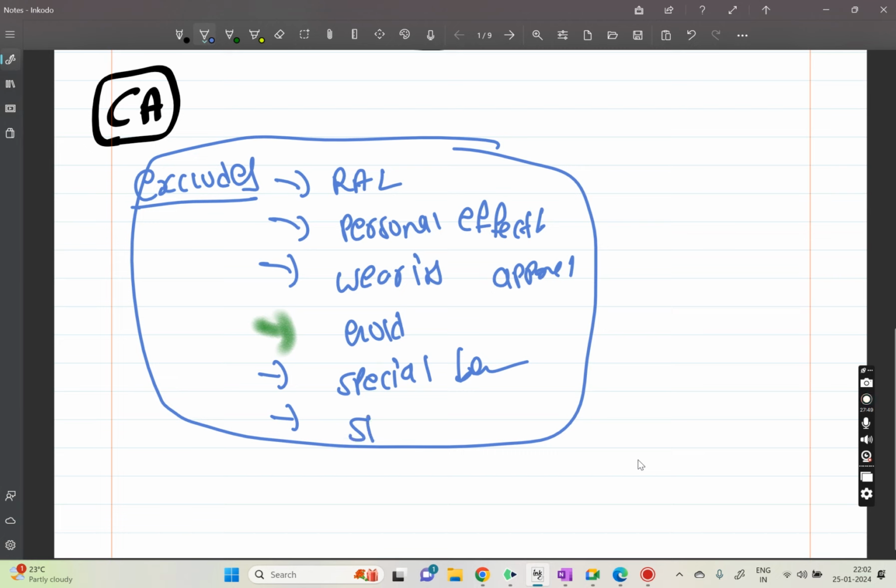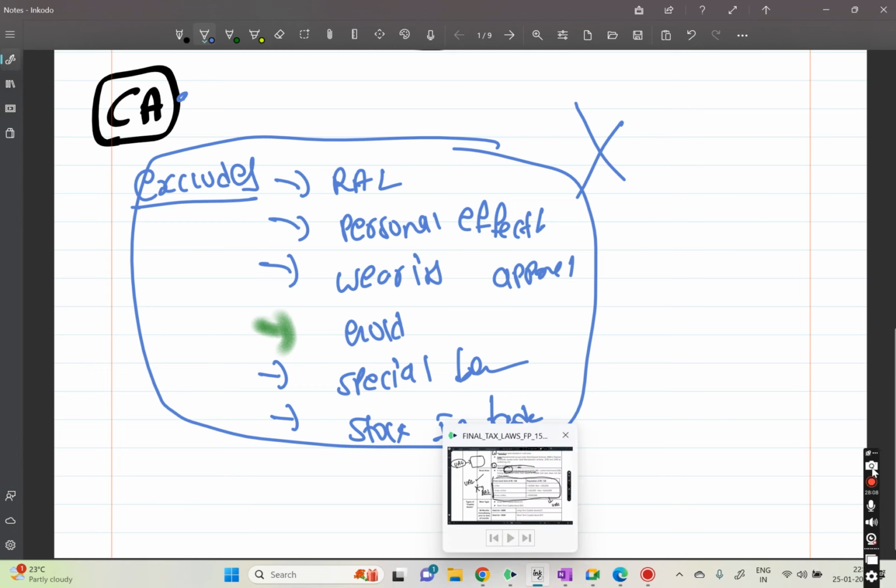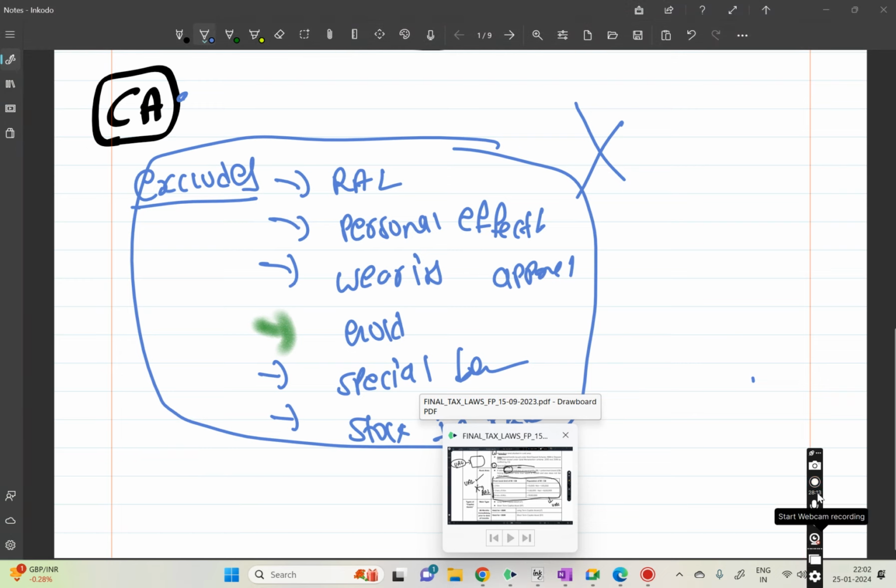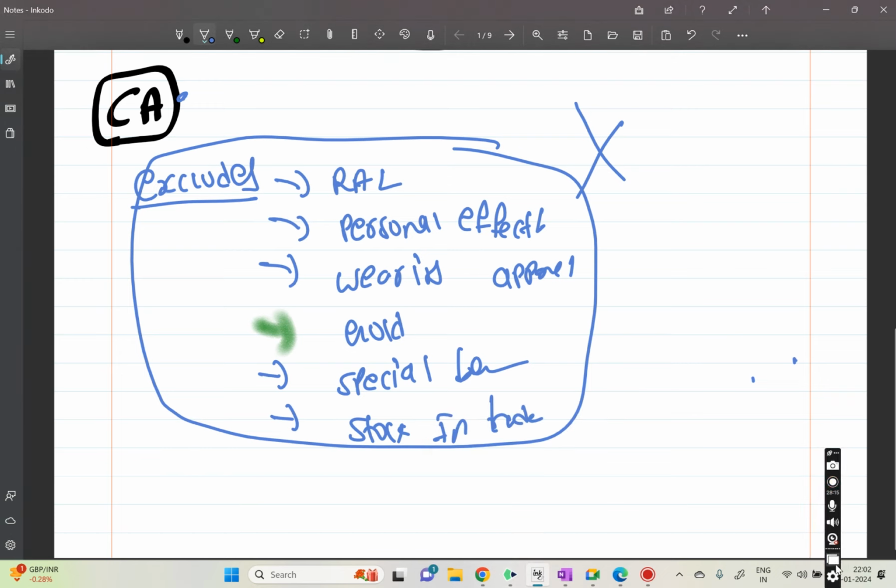And also one more thing, stock in trade or raw material which are related to business or profession, these things are specifically excluded from the capital asset, so that means these things won't be taxed under the head of capital gains. Okay, done this part. Yes, sir. Okay, next one,